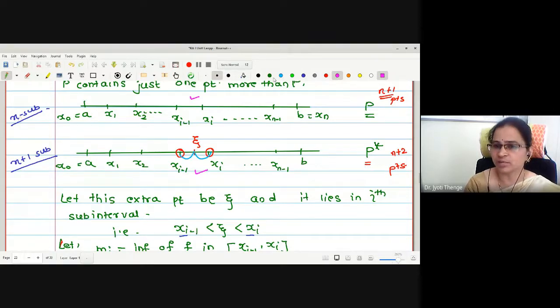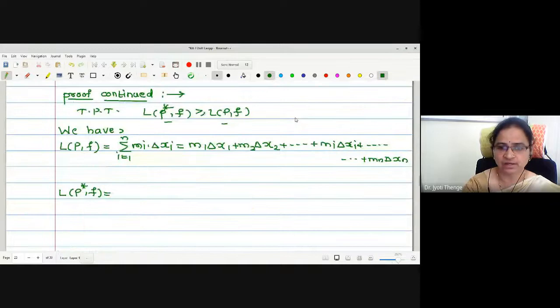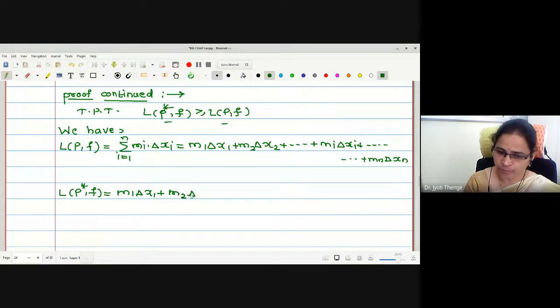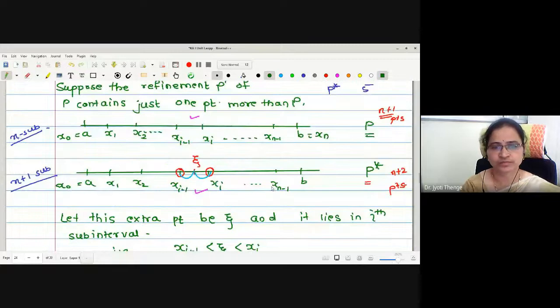All the rest of the subintervals have the same value. Therefore, I write LP star f as m1 delta x1 as it is, m2 delta x2 as it is. Now, mi delta xi, this we have to change.